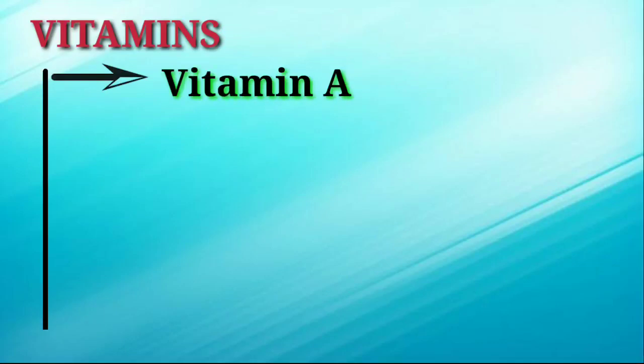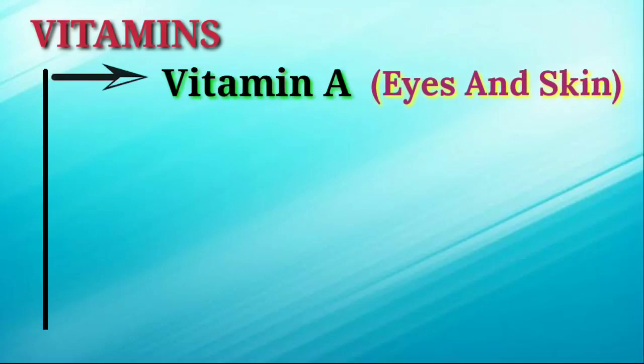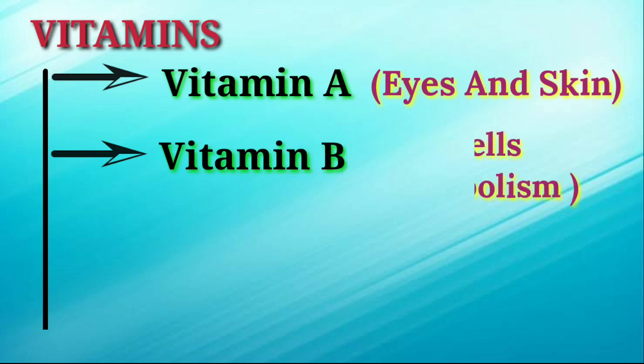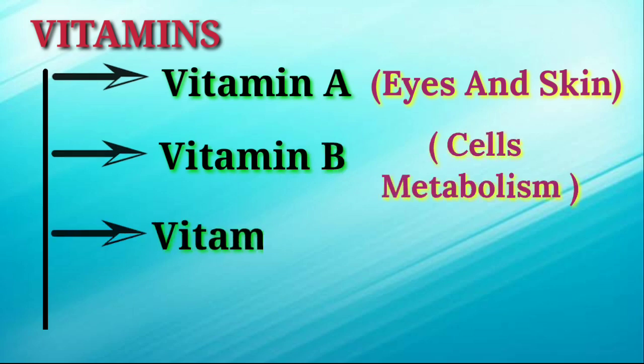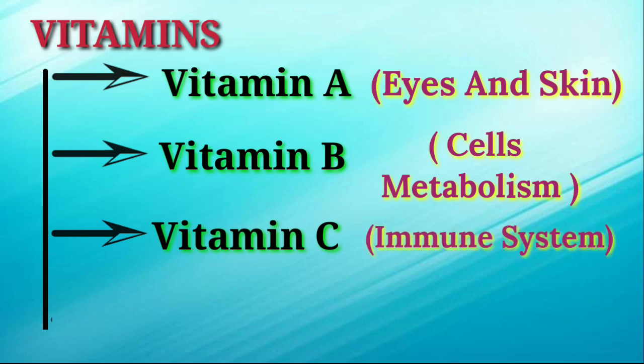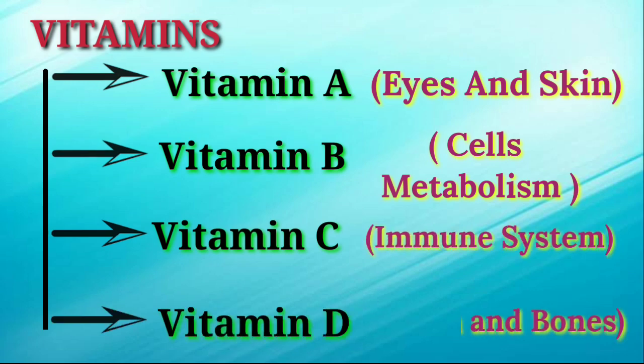Now let's recapitulate all the vitamins. Vitamin A is required for eyes and skin, vitamin B for cell metabolism, vitamin C enhances the immune system, and vitamin D helps our body to consume calcium for teeth and bones.